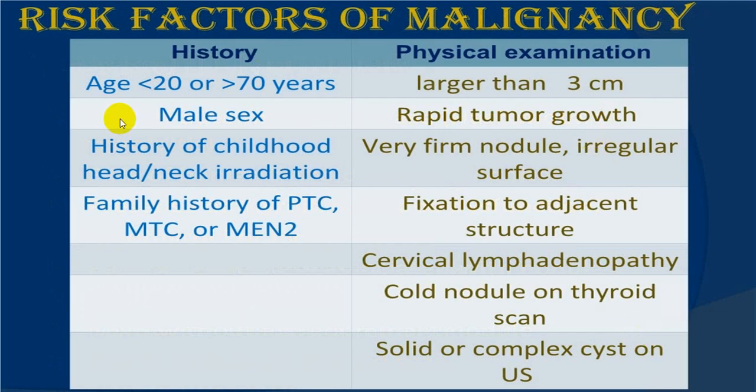In the malignant variety, age less than 20 or more than 70, and male sex are more common.